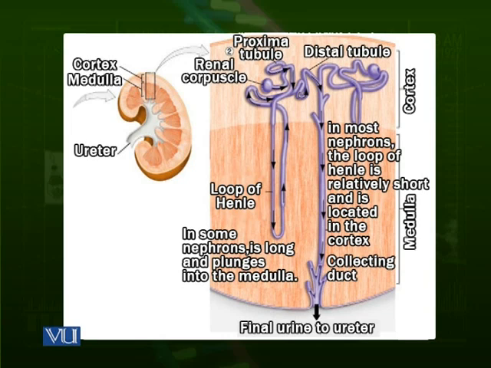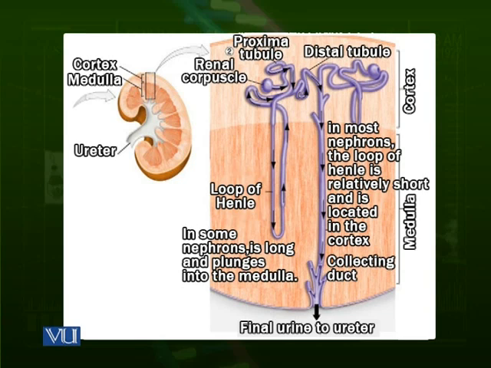As you can see, that renal corpuscle and the proximal tubule are present inside the cortex. Then the loop of Henle is entering inside the medulla. Now there are two types of nephrons. In one type of nephron, the loop of Henle is not that long that it enters too deep in the medulla. We call them cortical nephrons.